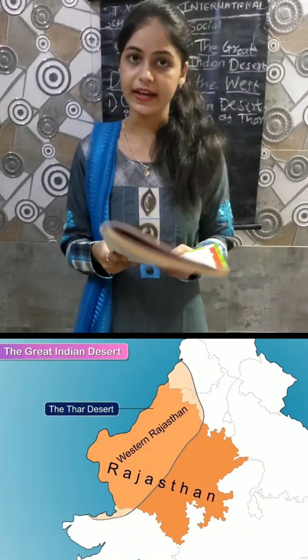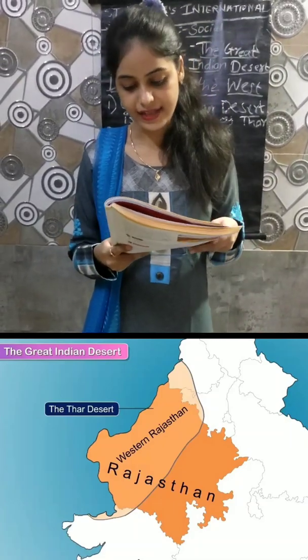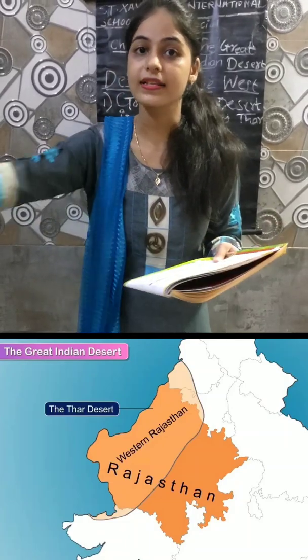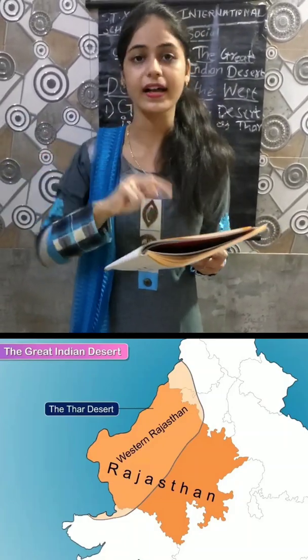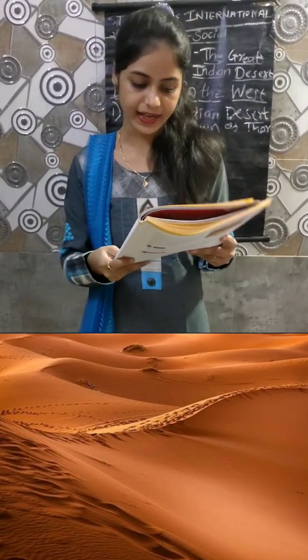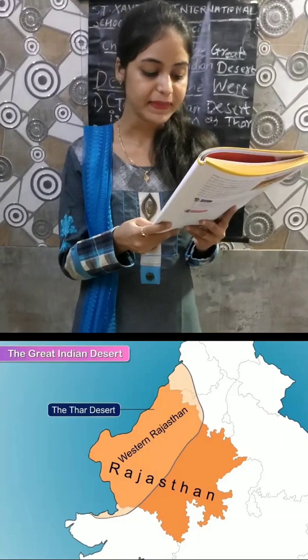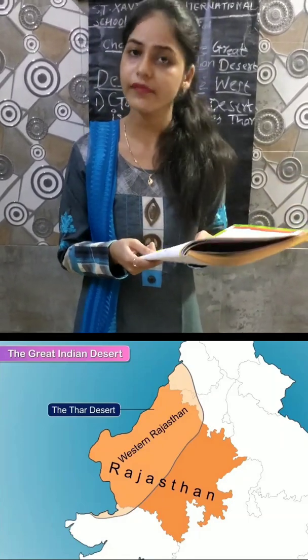So here it is clear that the Great Indian Desert is also known as Thar Desert, and it covers a large area of Rajasthan, and Rajasthan is known as the desert state of India. Next paragraph: the Thar Desert mainly lies in the state of Rajasthan.